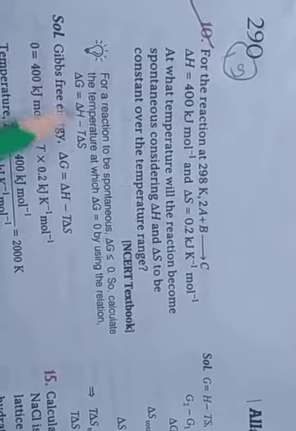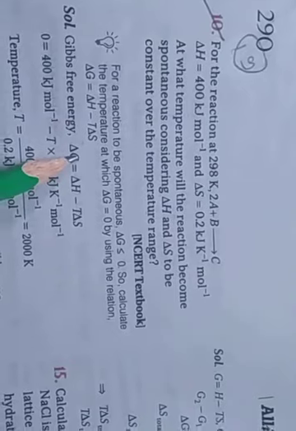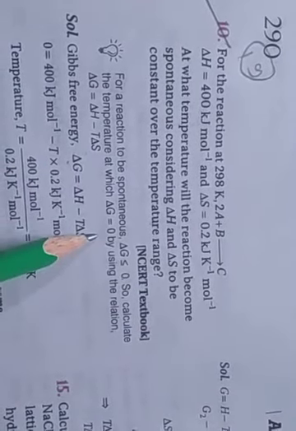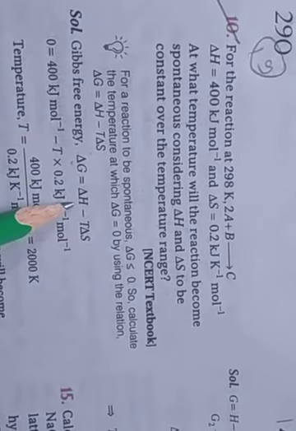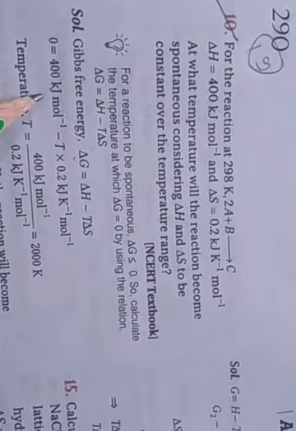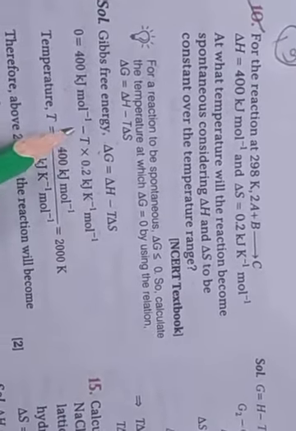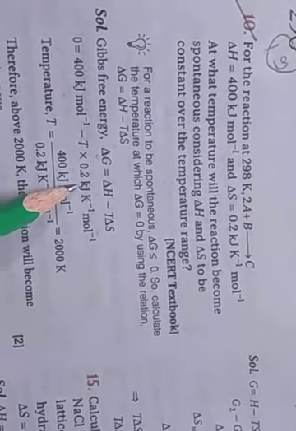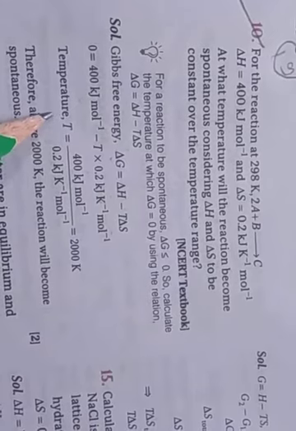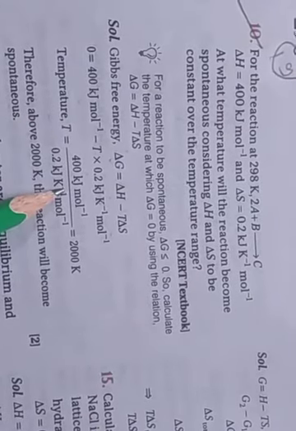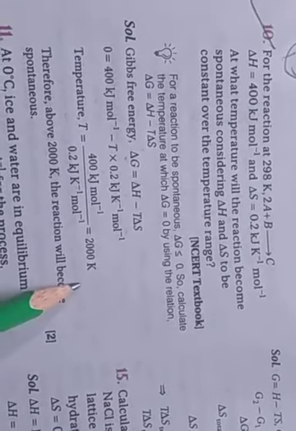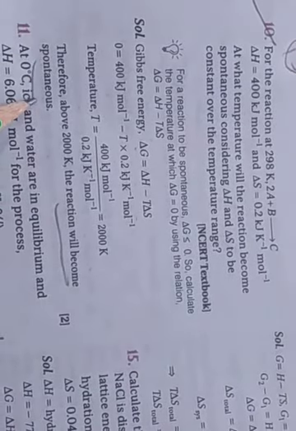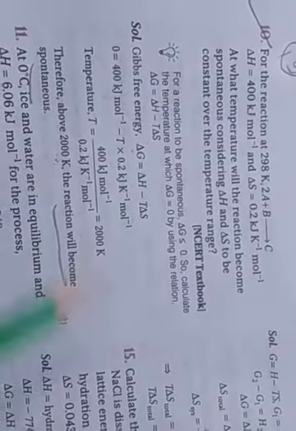Delta G is equal to delta H minus T delta S. Setting delta G to 0, 0 is equal to 400 minus T into 0.2 kilojoule per mole entropy. Then T is equal to 400 divided by 0.2, so 2000 Kelvin. This is the temperature at which the reaction becomes spontaneous. Okay, clear?